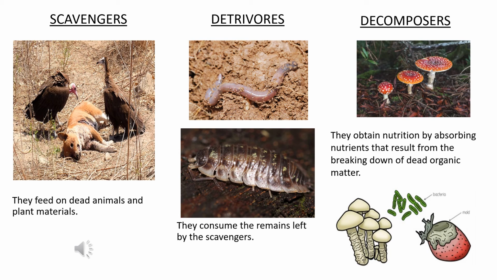Now the next one is the detritivore. What are the detritivores? Detritivores are the group of organisms that feed on the dead animals and plant materials, but they feed on the part which is left behind by the scavenger. So a dead animal will first be eaten by a scavenger, and after the scavengers have left, whatever part is left of that dead animal will be eaten by the detritivores. So they consume the remains left by the scavengers. Examples of detritivores are earthworms. The first picture is of an earthworm, then the second picture is of a millipede, slug, etc.